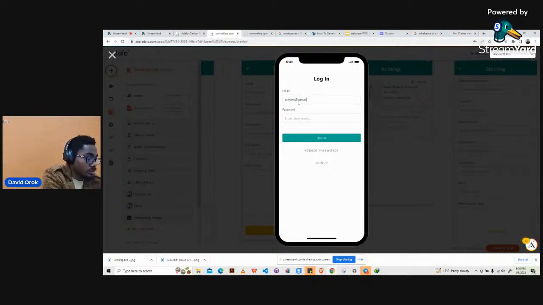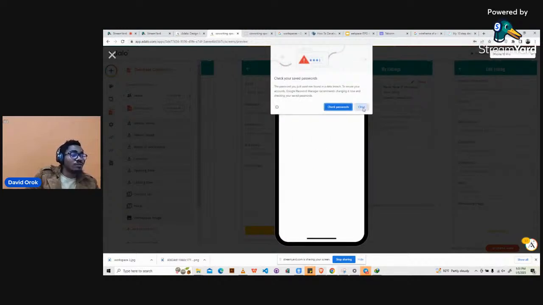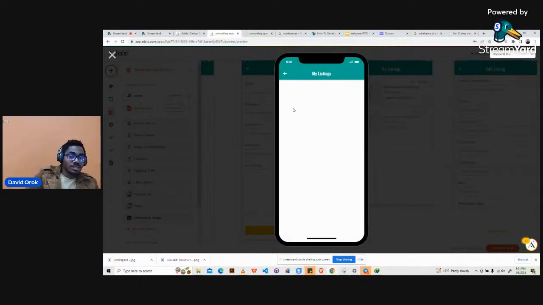Gmail.com. 1, 2, 3, 4, 5. Login. So good. Now here, of course, everything works out well. This is Steven Soul, our image, and we can create a workspace. We can edit his profile. Go to listings. Now, see, he doesn't have any listing at all. He doesn't have any listing, right?